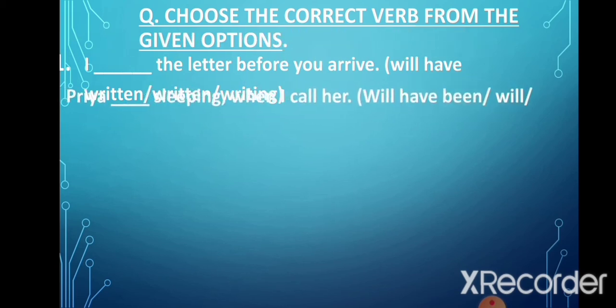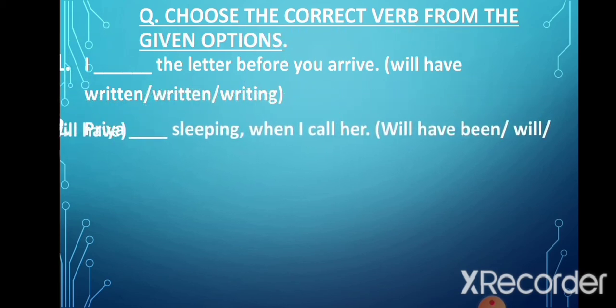Now let's look at the second sentence. Priya dash sleeping when I call her. Now the options are will have been, will, and will have. Now with will have we need to have the third form of the verb. Now here we have added ing to the verb sleep, but this is not the third form of the verb. The third form of sleep would have been slept. So that means this is not the correct option. So we will cross it out.